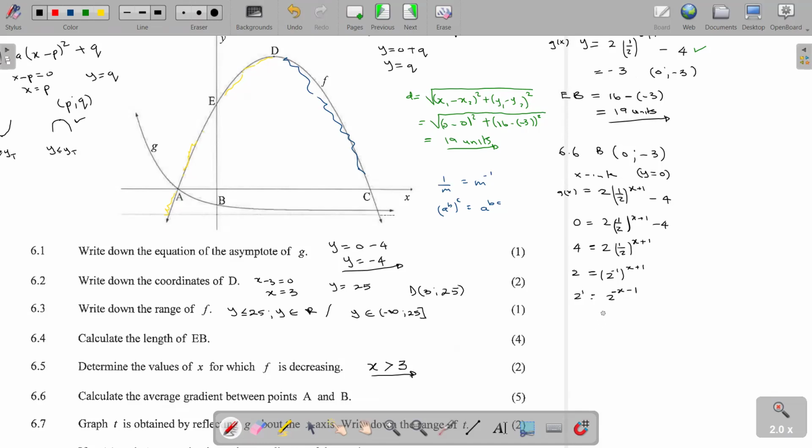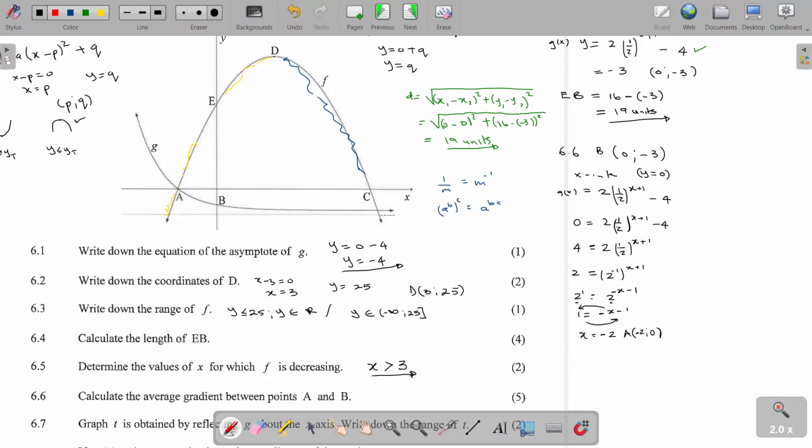Then from there, since our bases are the same, we can conclude that 1 is equal to negative x minus 1. Taking the x to this other side and this one to this other side, it means our x is equal to a -1, which gives us -2. So it means the coordinates of A are -2, 0.